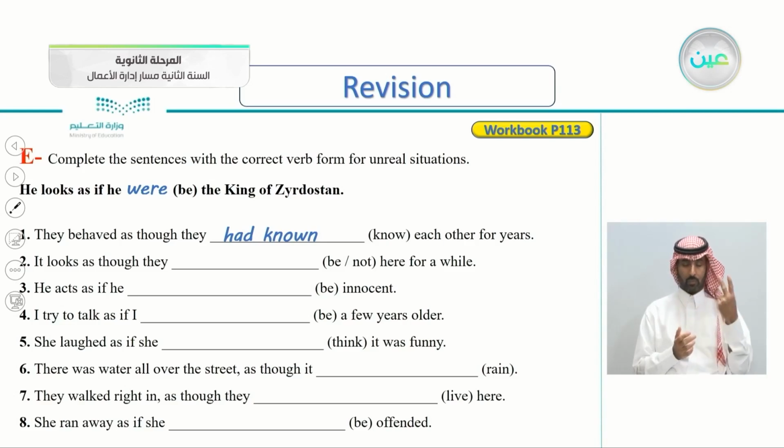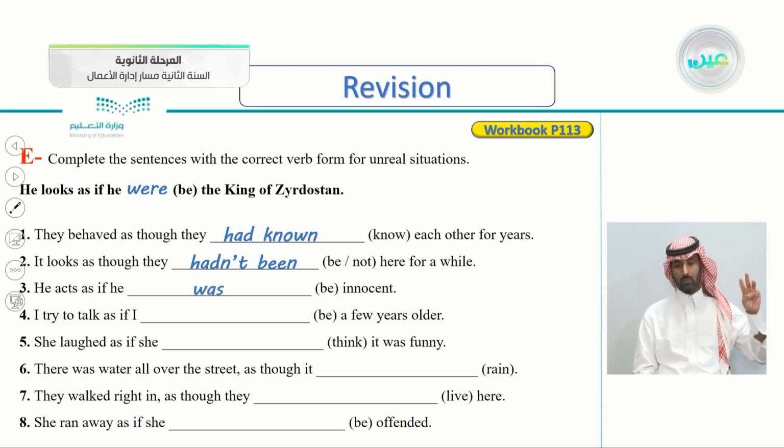Number 2, it looks as though they be not here for a while. Be not. So the answer would be hadn't been here for a while. It looks as though they hadn't been here for a while. Number 3, he acts as if he innocent, and the verb is be. So he acts as if he, yes, was innocent. He acts as if he was innocent, but he is not.